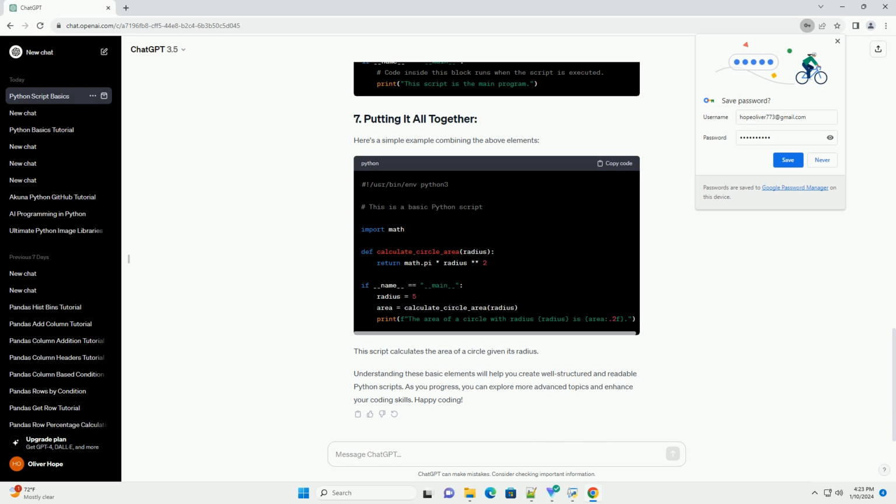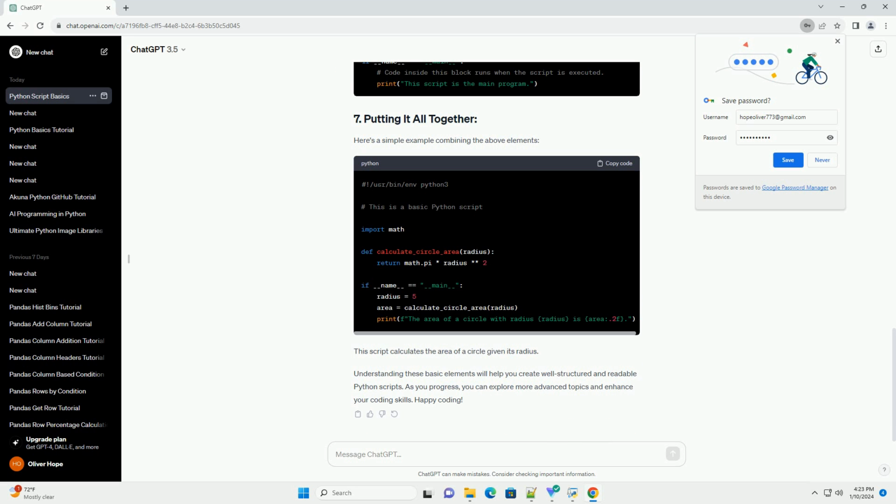Imports are used to include external modules or libraries in your script. They should be placed after the shebang line and comments. Variables store data values and have a data type associated with them. In Python, you don't need to declare the data type explicitly.